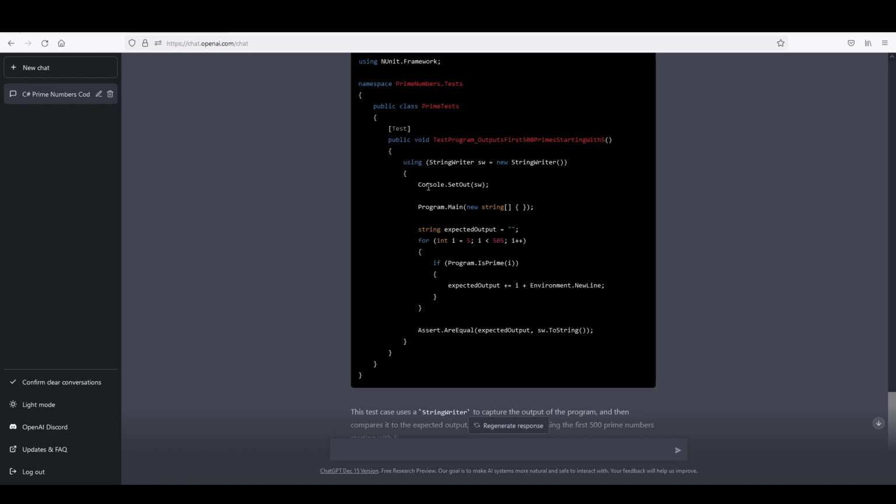Okay, so basically the program here will run the entire program. It will write to this string writer the results of the call to the program, and here it's building the expected output. And once it builds the expected output, it compares the expected output, which it built here, to the string that was made with the string writer.